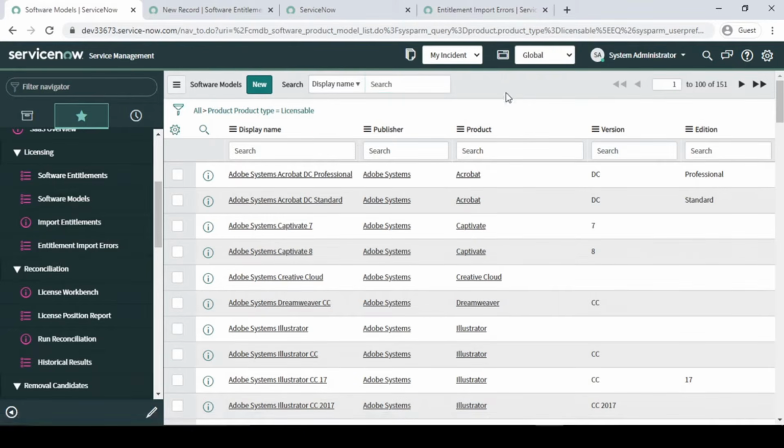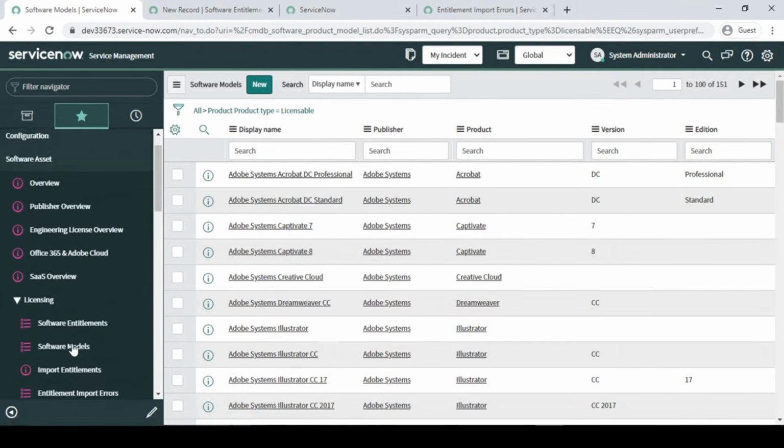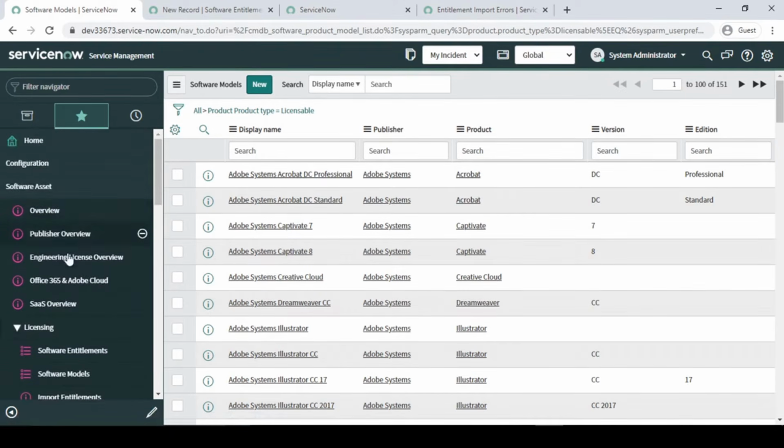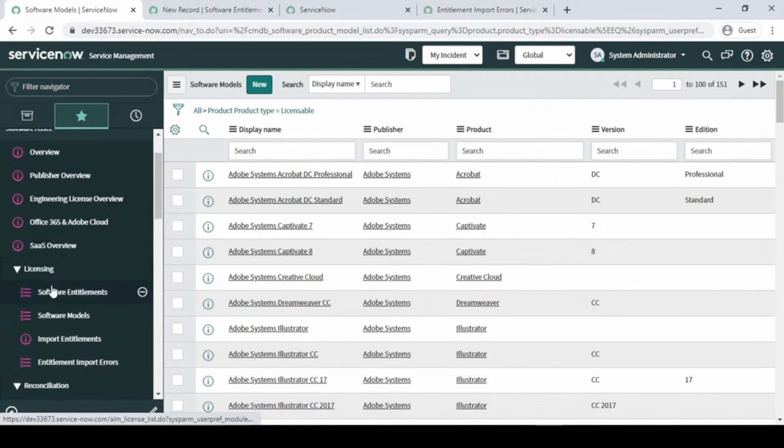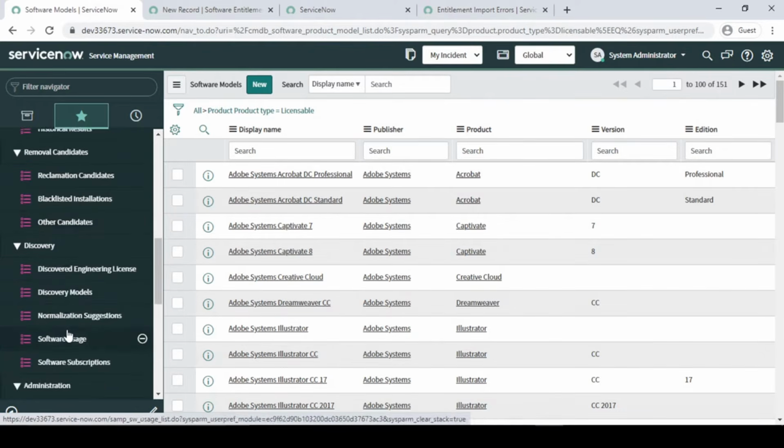So in the next video, guys, I'm going to talk about these many steps related to software asset management. What is the use of each and every module or sub module over here, so that you will get a clear idea. And then we will take one use case scenario, guys.